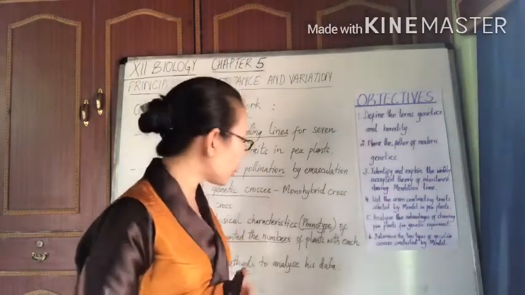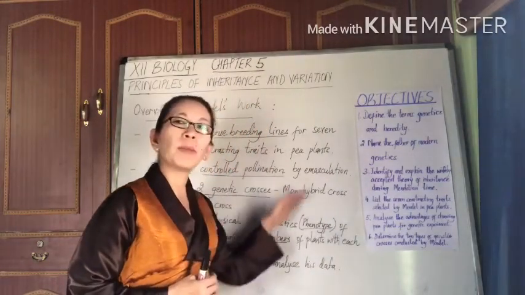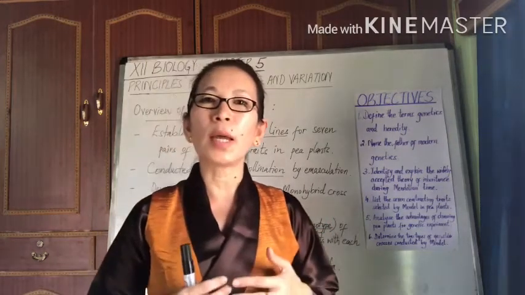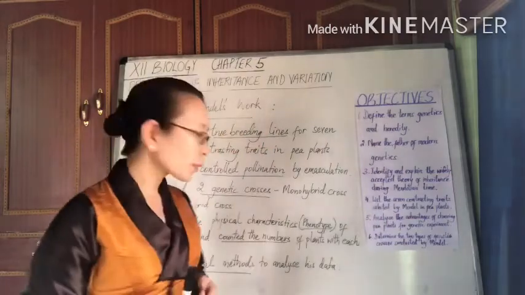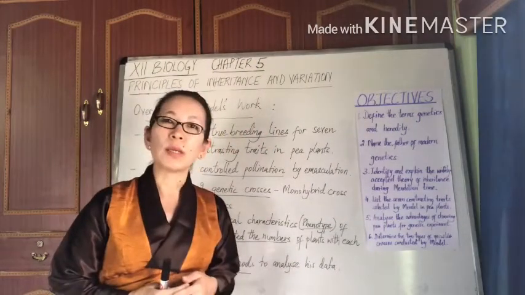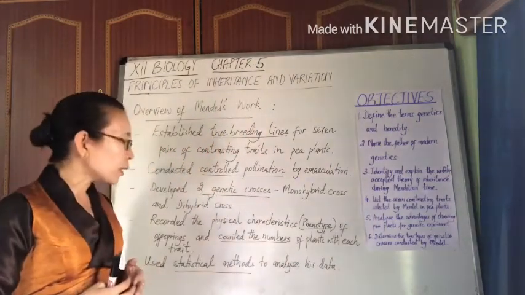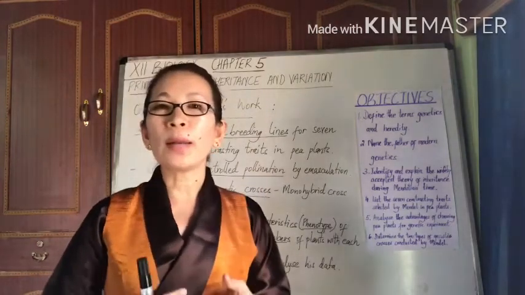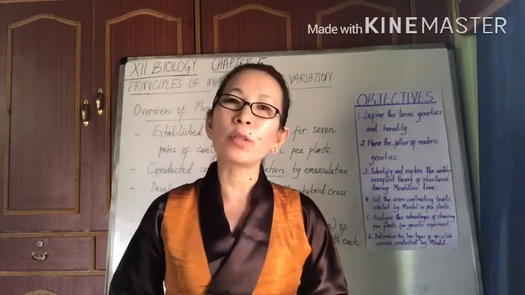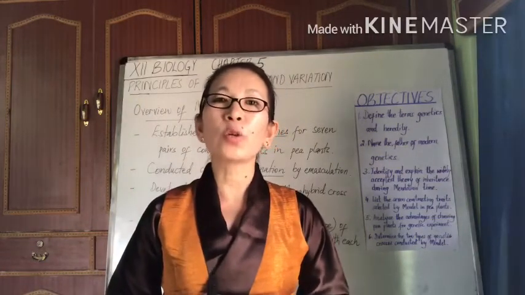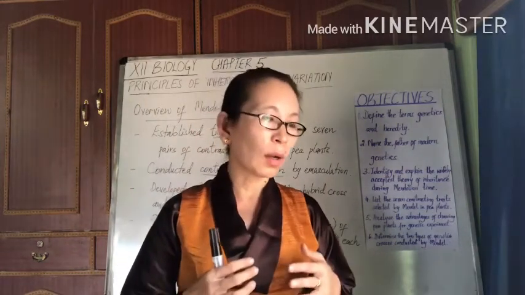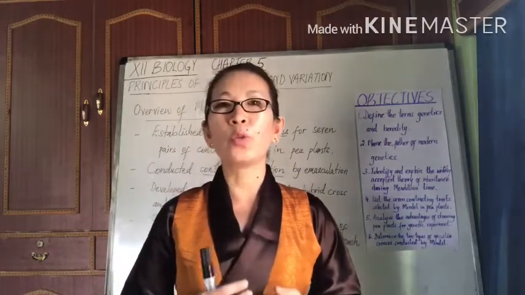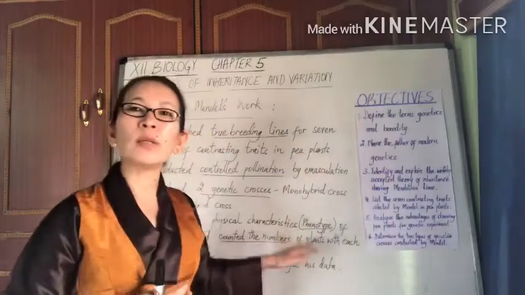So in this way, what you can see here is that Mendel had been very systematic and very methodical in terms of his execution of the hybridization experiment. Apart from that, Mendel also used statistical methods in order to analyze and predict his experimental results, which was actually a breakthrough, an unheard-of approach to dealing with a biological phenomenon.